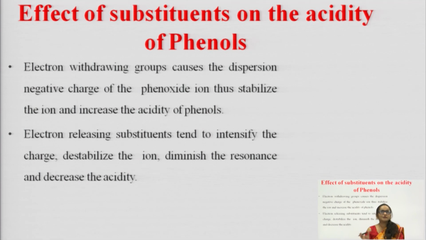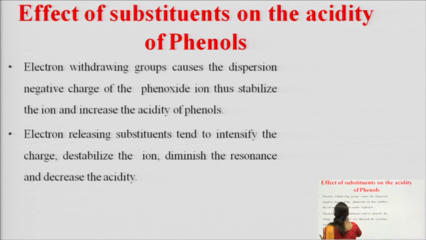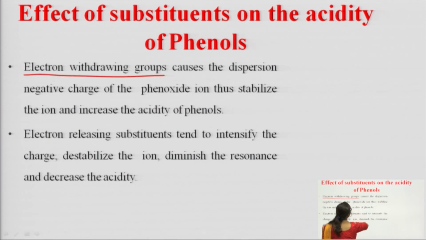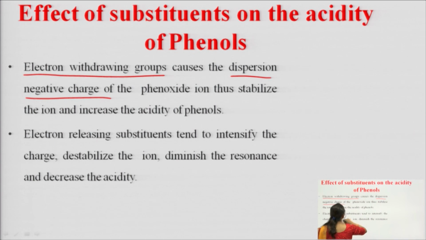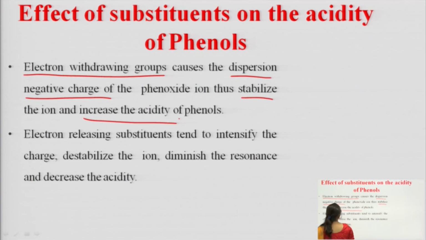See, remember my first point, what I have said, कि it is getting stability because of the dispersion of negative charge, and if we attach some groups which cause more dispersion of that negative charge, then they stabilize it. See, electron withdrawing group causes the dispersion of negative charge, and so they stabilize it and increase the acidity,